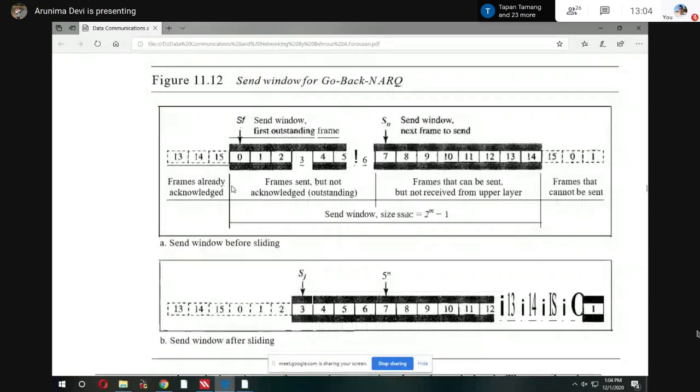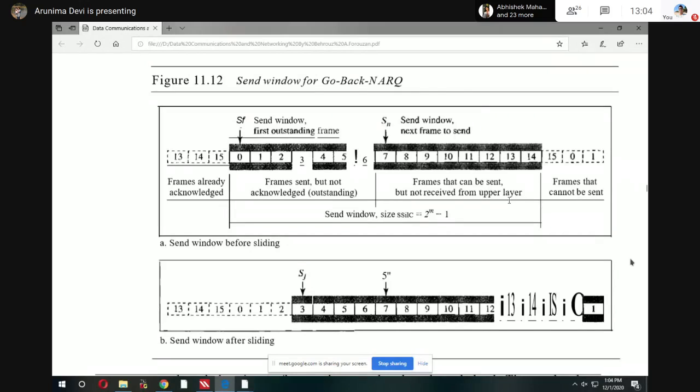From this diagram you can see the whole rectangular section, with so many data frames. 13, 14, 15, and after 15 it starts again from 0 up to 15. But we have several sections.